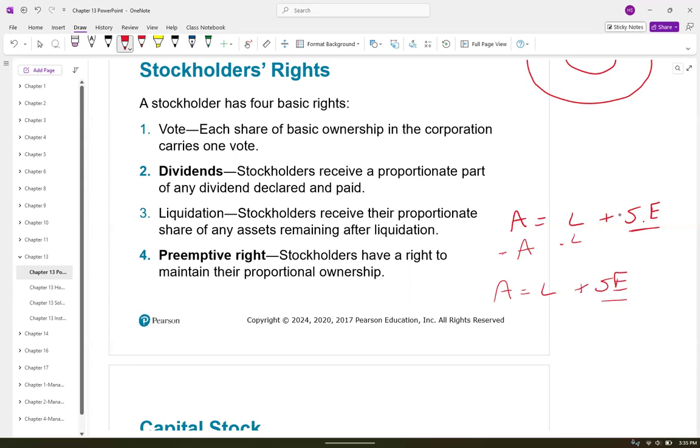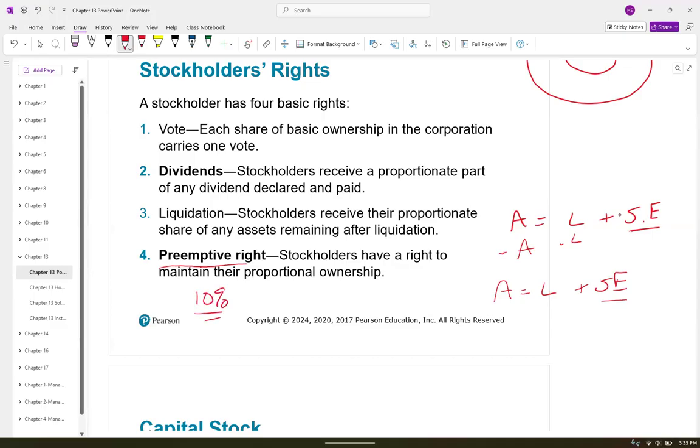Then we have the preemptive right. Preemptive right just means that your percentage of shares can't be diluted. What does that mean? Let's just say I own 10% of Walmart stock.